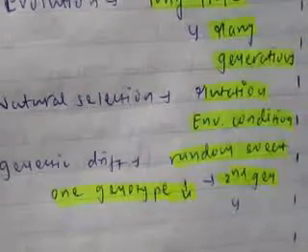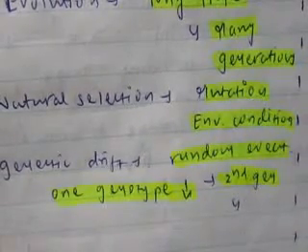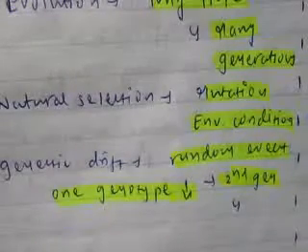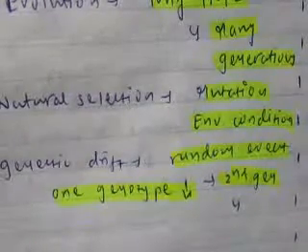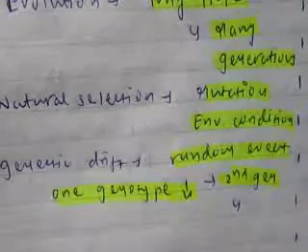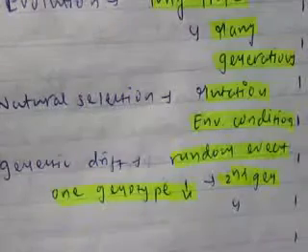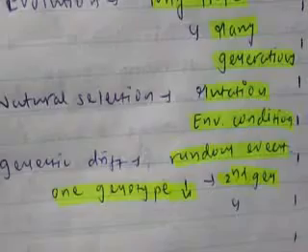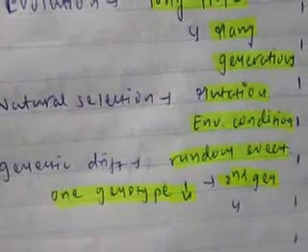In the second generation, the number of this particular genotype is higher than in the first generation, and in the third generation the numbers are higher than the second generation, and so on.